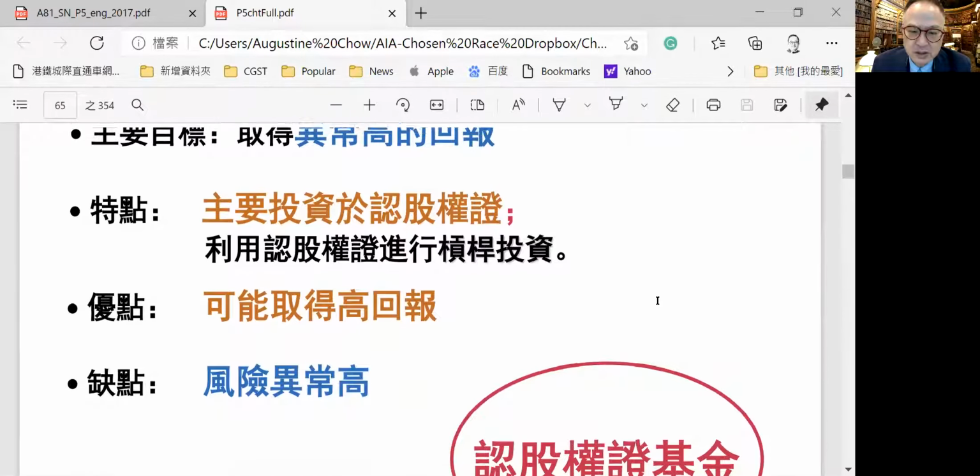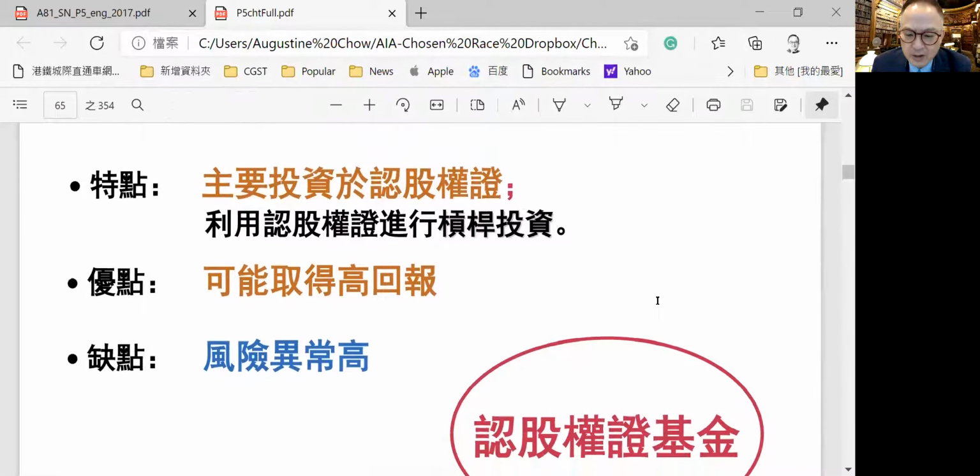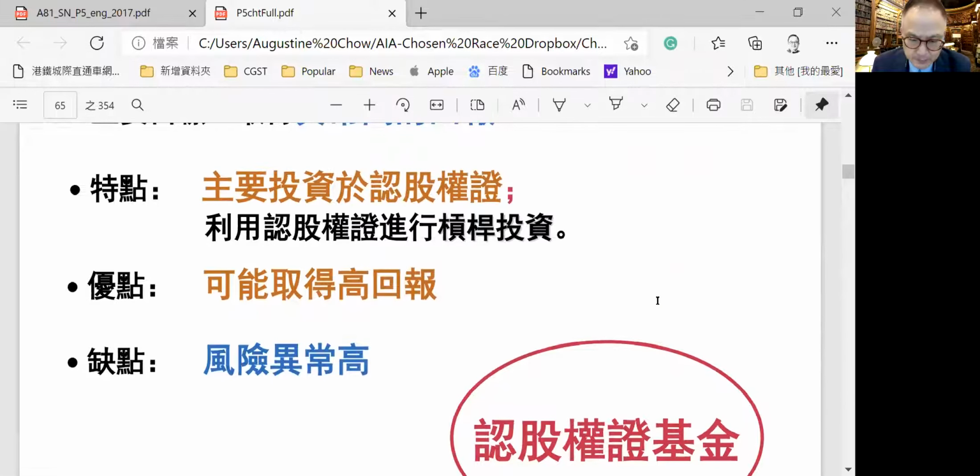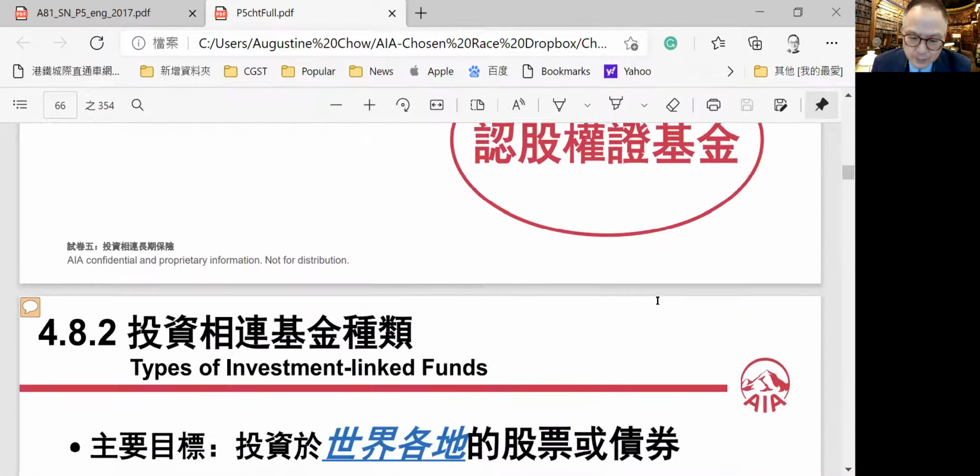Warrant funds, these are normally very high return, but more risky because they have leveraging on the warrants. So you have a bigger leverage for bigger return.